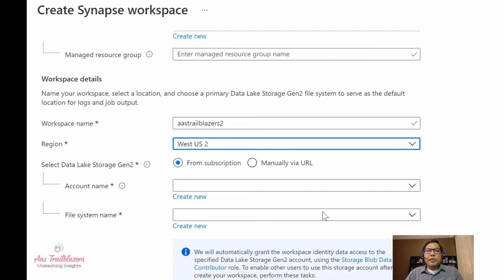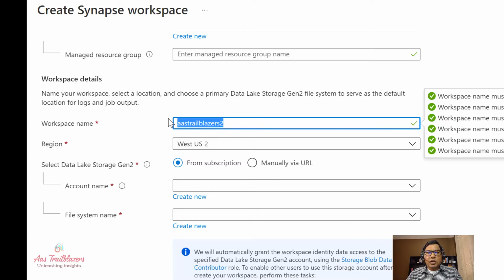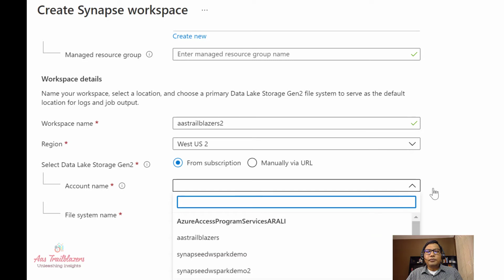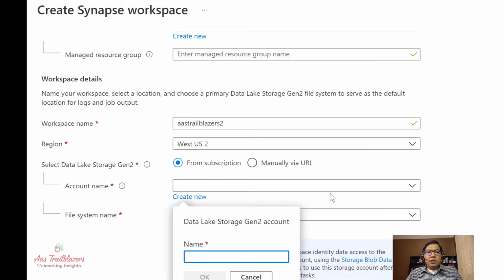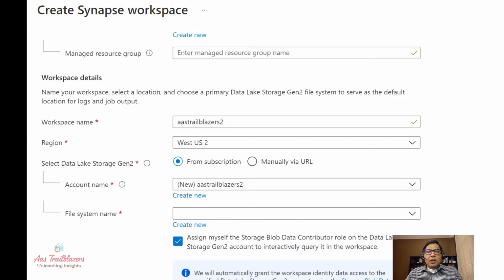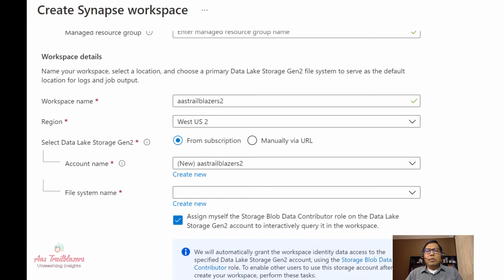Then we need to specify a name for the Azure Data Lake storage account. That's going to be the default storage account for your workspace. I can give the same name here that I gave for my workspace. By default, it's going to include my user credential as part of the Azure storage blob data contributor role.